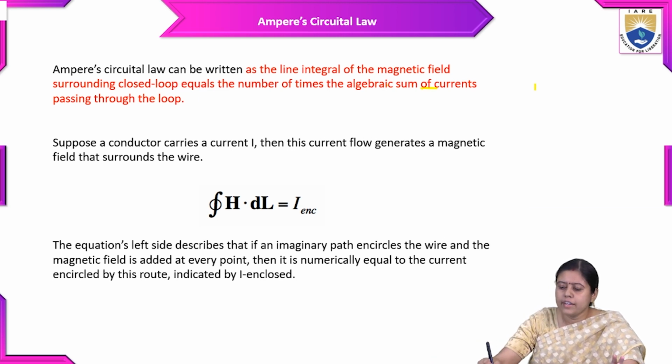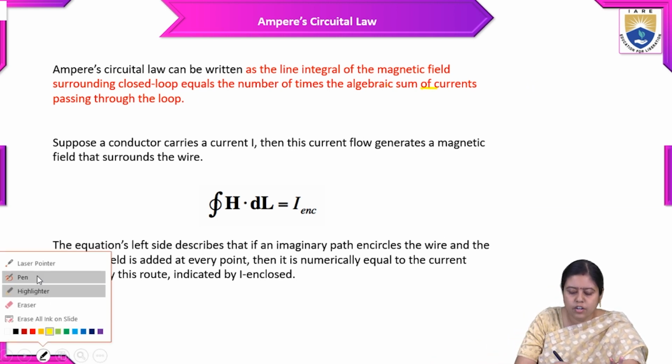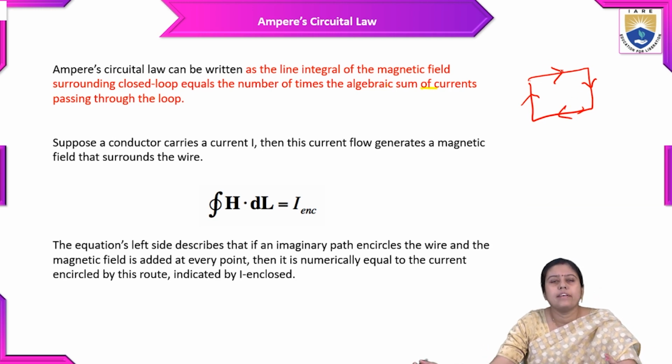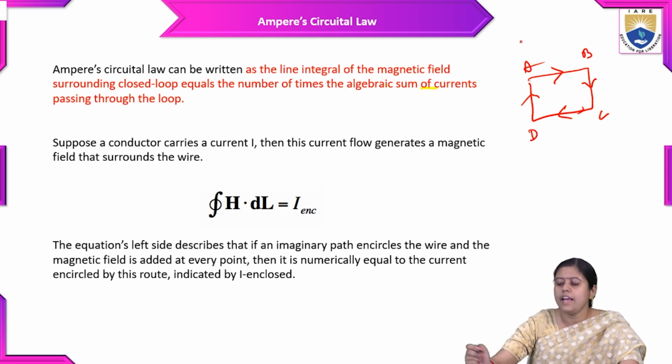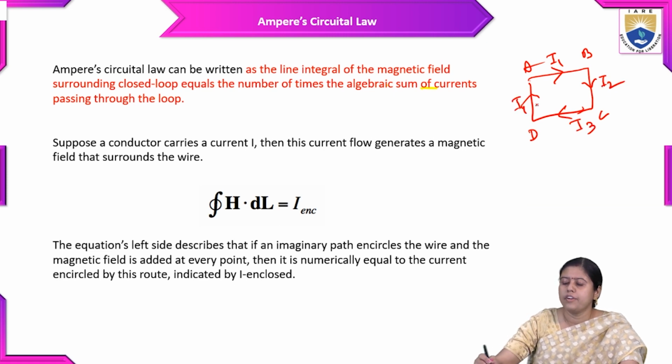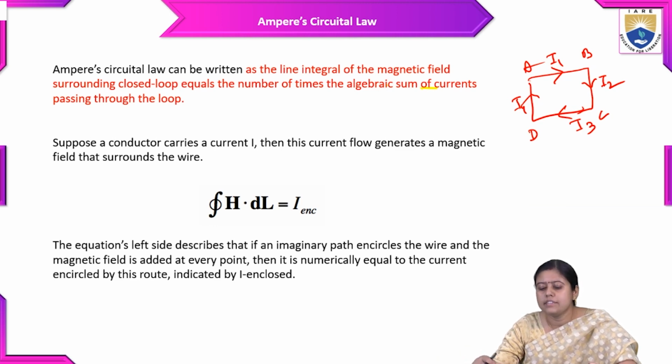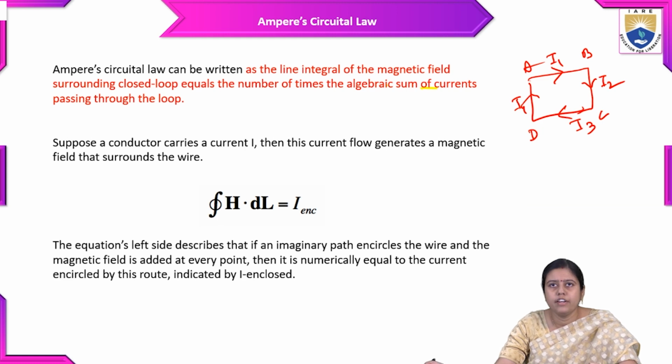I am giving one example. See, we have a loop like a square. The integral of the magnetic field in this closed loop is the algebraic sum of the currents passing through the loop, meaning the currents passing through AB, BC, CD and DA. If these are I1, I2, I3 and I4, then the summation of these gives the line integral of the magnetic field.